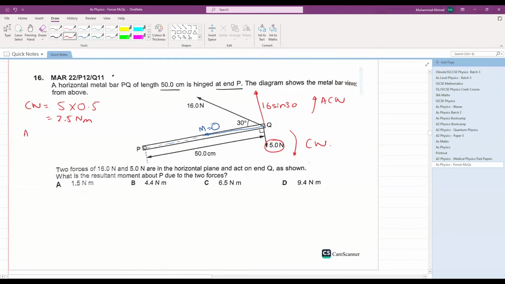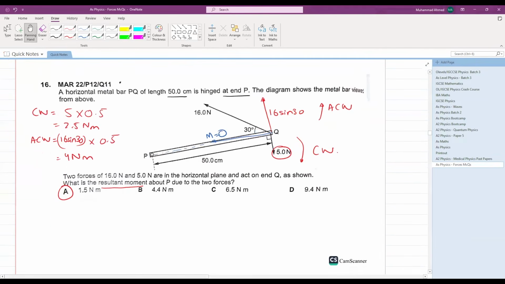What will be the value of this anti-clockwise moment? Very easy. 16 sine 30 multiplied by 0.5. The answer comes out to be 4 Newton meter. You have to calculate the resultant moment. How do you calculate the resultant moment? Larger moment minus smaller moment. 1.5 Newton meter is your answer. This is question number 51. The answer to 51 in the marking scheme is A.